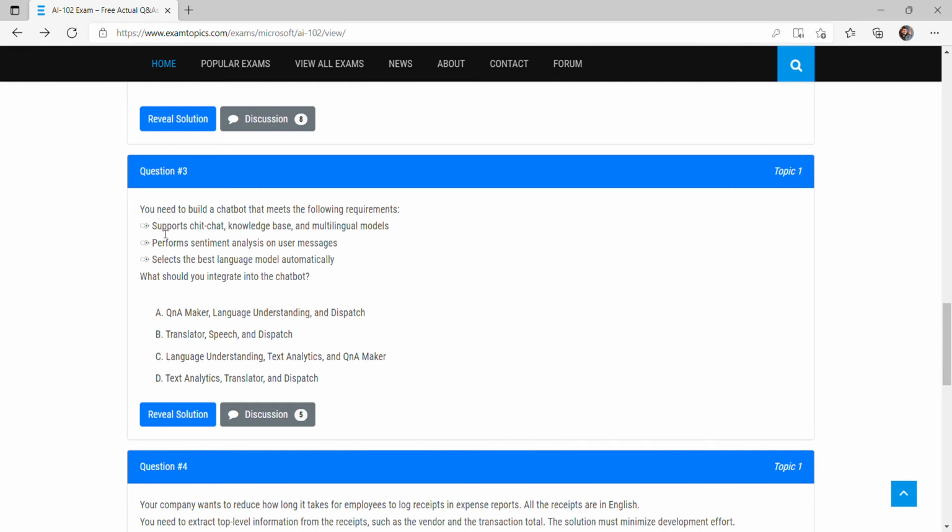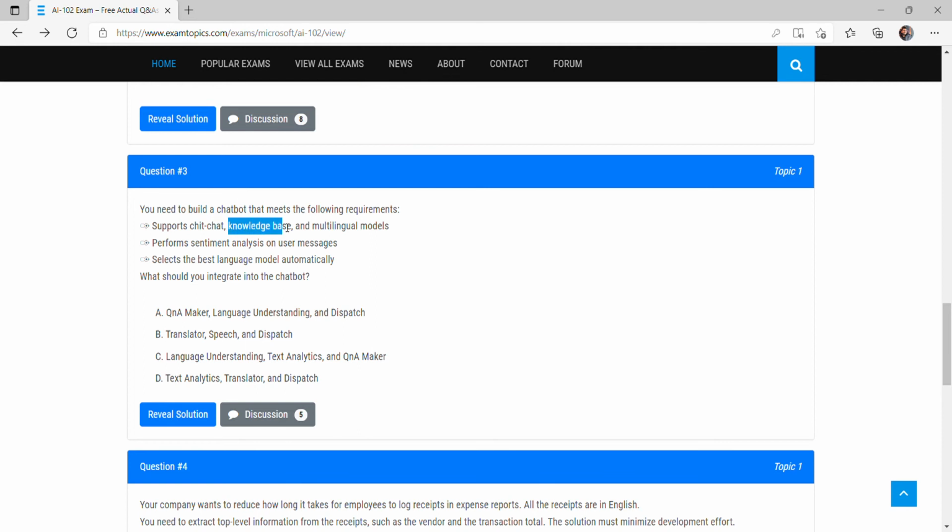As soon as we read the option, supports chit chat, chit chat means whatever we say, the chatbot can understand. So it should be natural language, human natural language. Once we see chit chat or the keyword natural language, we should know we have to use the language understanding model. In option D there is no language understanding model, and in option B there is no language understanding model. So these two options, B and D, are wrong. Only two options are left, A and C. By using language understanding we can support the chit chat.